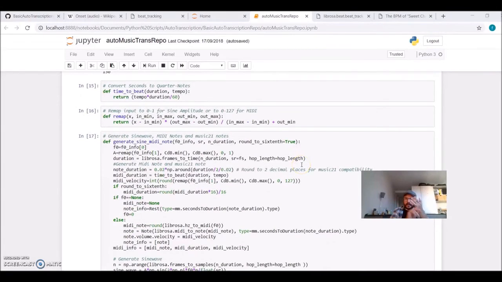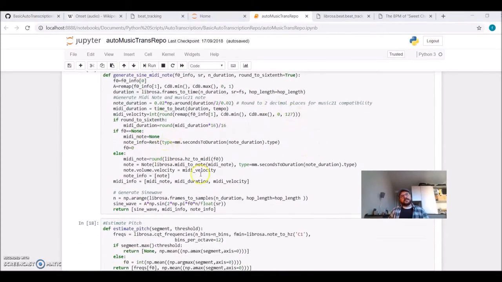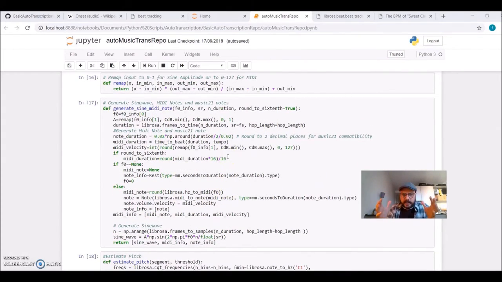So now we have the duration of a note, we know which note to play, we know what's the amplitude, what's the velocity, and we have this function that puts it all together and constructs a sine wave, a MIDI, and a Music21. So it gathers all the information we have, and places it in the format required to synthesize a sine wave, to use the MIDI util library, or to use the Music21 library.